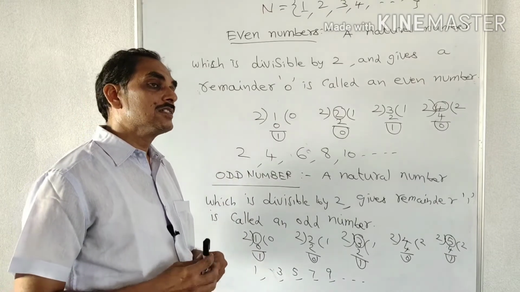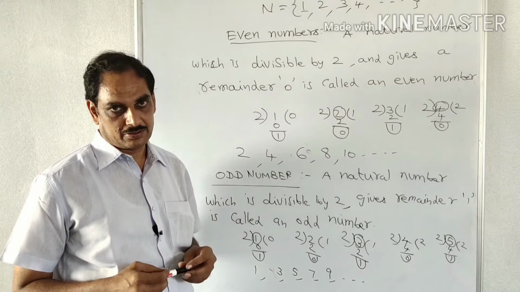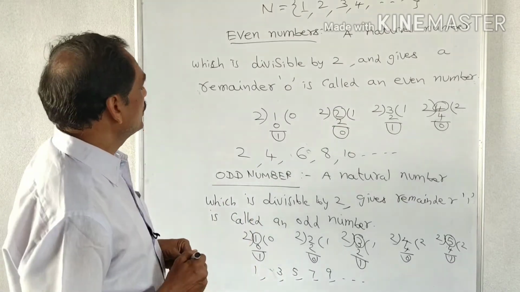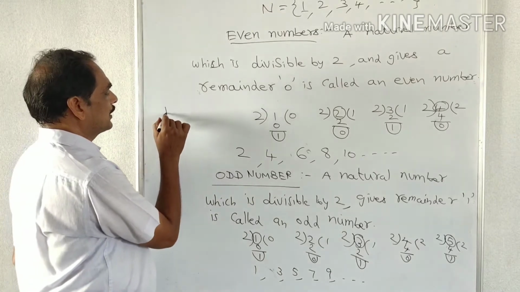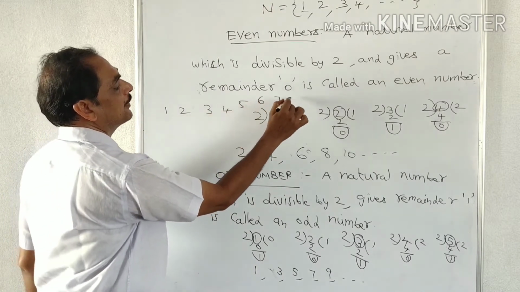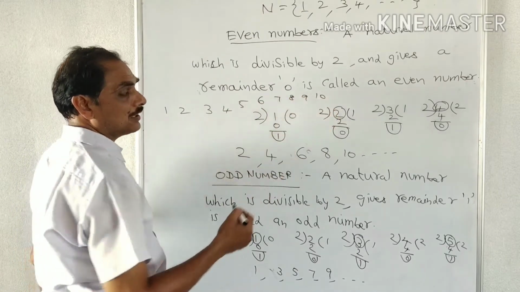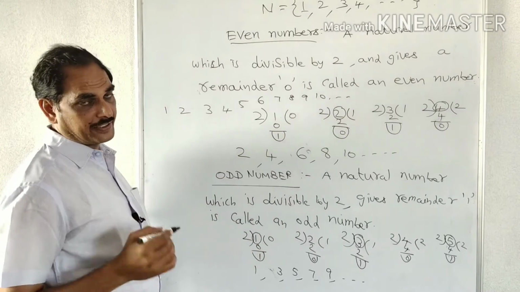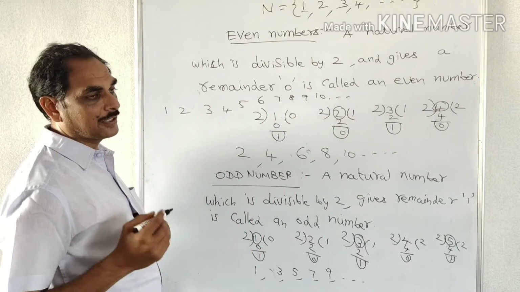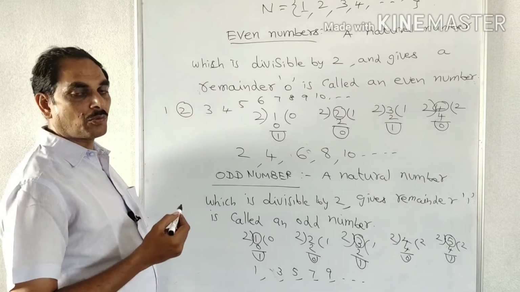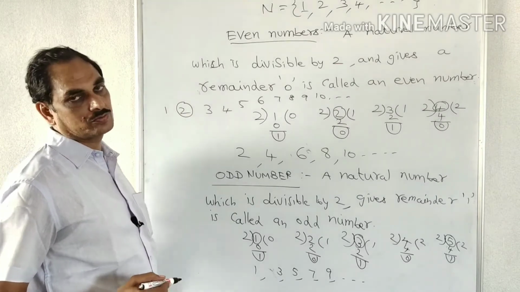Next, single digit odd numbers and even numbers. Now we write 1, 2, 3, 4, 5, 6, 7, 8, 9, 10 and so on, which are called natural numbers. Of these, the smallest even number is 2.